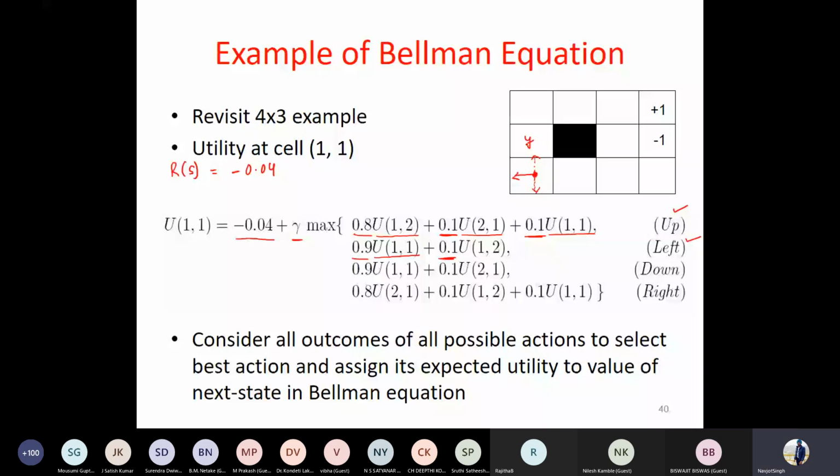In the same way, you try for down and right, and you get 4 sets of values. To find out which of them is maximum, that will be selected to decide. And whatever action you have selected, that will be marked as per the policy in this particular way. Okay. I hope the idea is getting clear now, how the Bellman equation would be helpful in solving this problem.